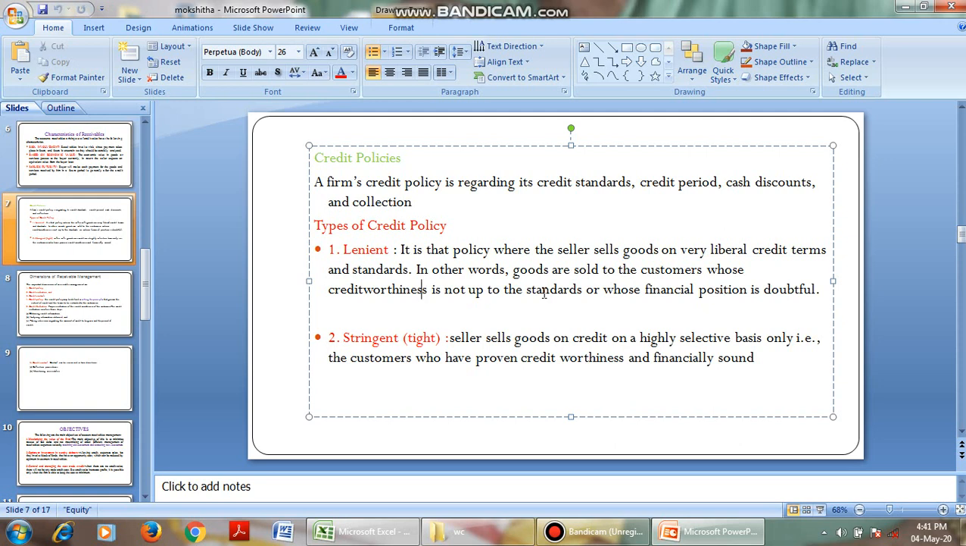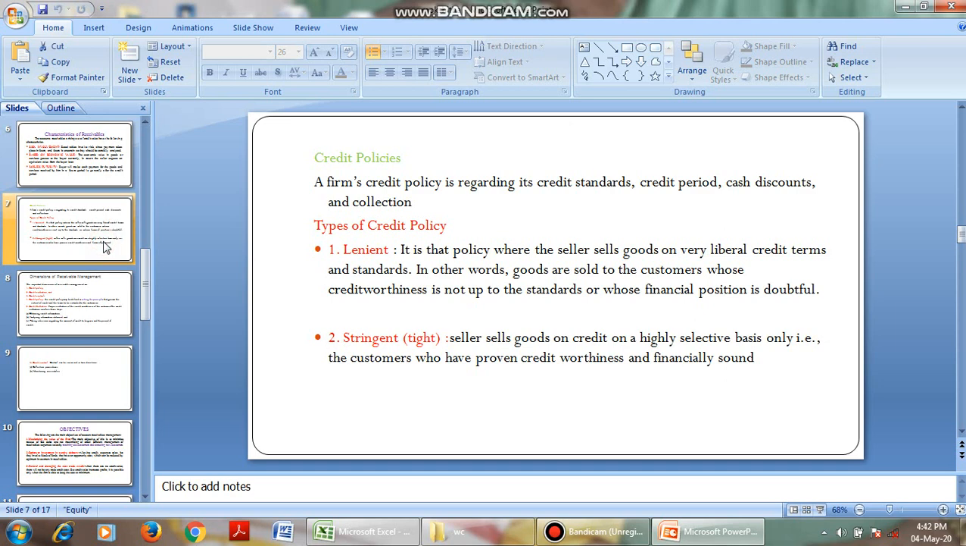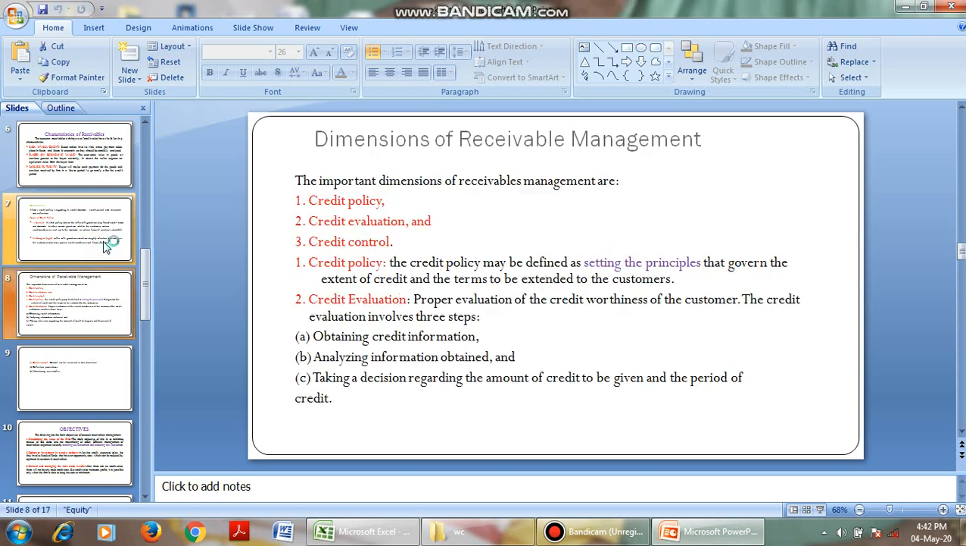And a stringent or tight credit policy sells goods only on a selective basis, to customers whose creditworthiness is good and who are financially sound. That is, they give credit only to financially sound people who have high creditworthiness, that is, a high capability of repaying the credit.